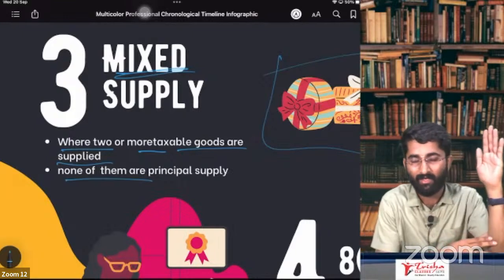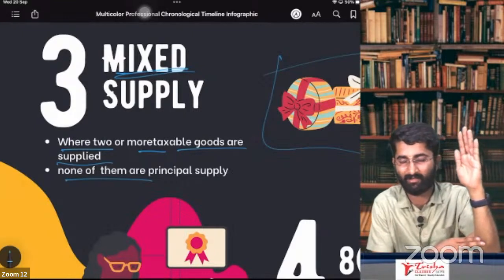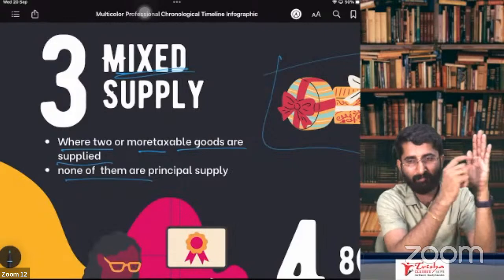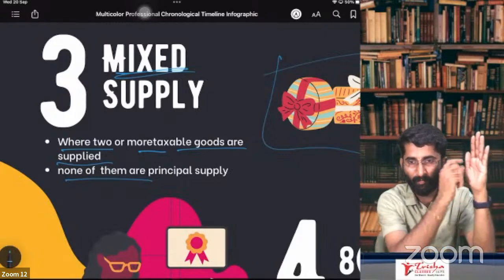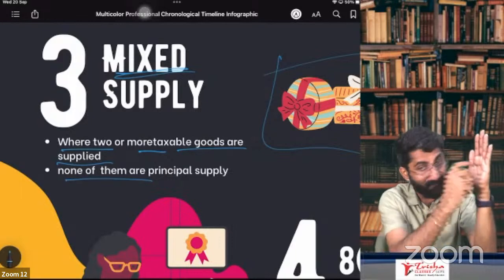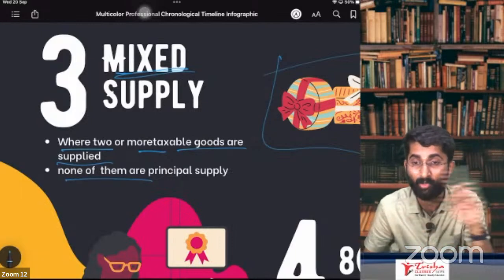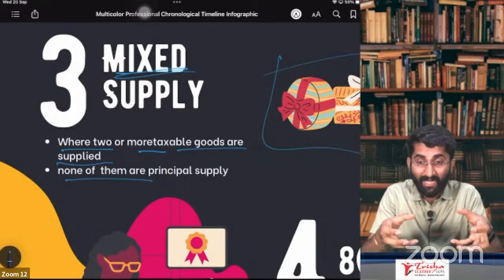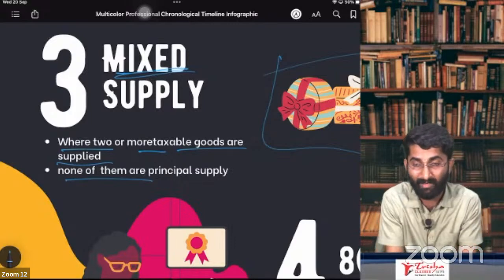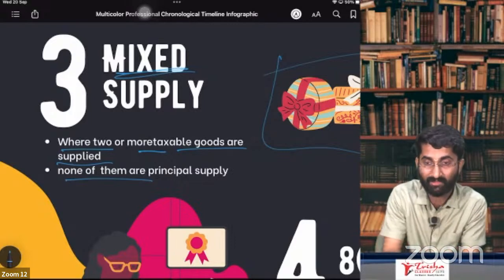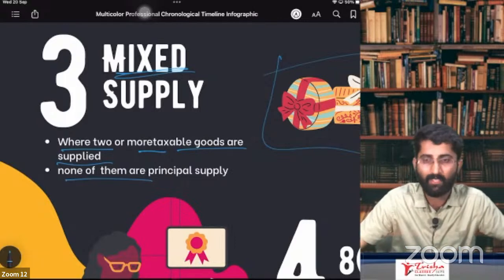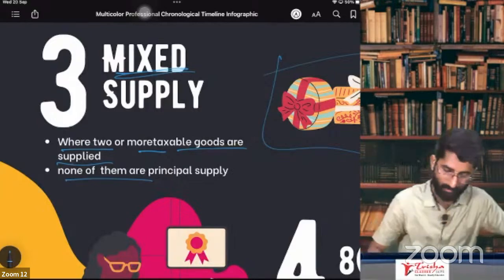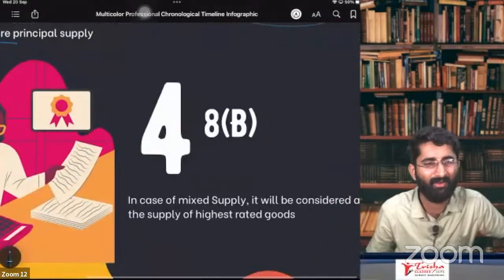If you go to Big Bazaar or Smart Bazaar or D-Mart, you get one big bill, no? If you see the bill, separate items will be there. You purchase different items, different tax will be there. It is neither mixed supply nor composite supply. It is separate supply. What is mixed supply? That has to come in one box, in conjunction with each other. So if you purchase a mobile phone, they have to put the charger inside that box and give it. Only then it is composite supply. Otherwise, don't consider it as composite supply. It is separate supply. Okay. That is mixed supply. Now, in case of mixed supply, none of them is principal.